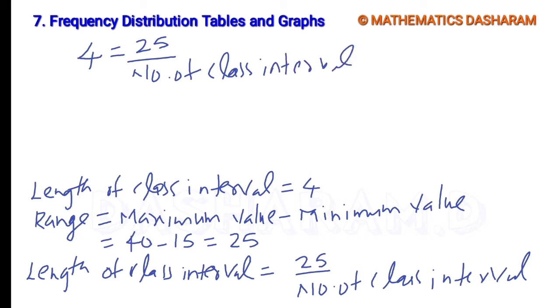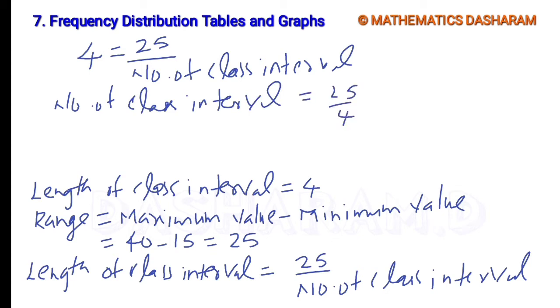Then the number of class intervals will become 25 divided by 4. So its approximate value is 7, because actually 6 4s are 24, but it is 25. So take the approximate value 7. Now we are going to take 7 class intervals, and the length of a class interval is 4.